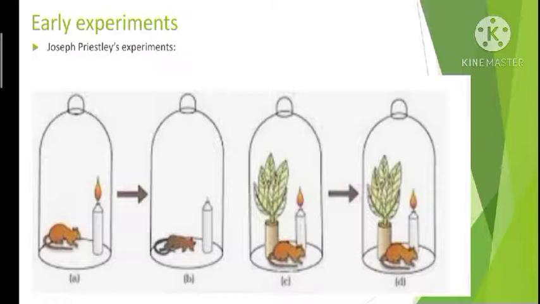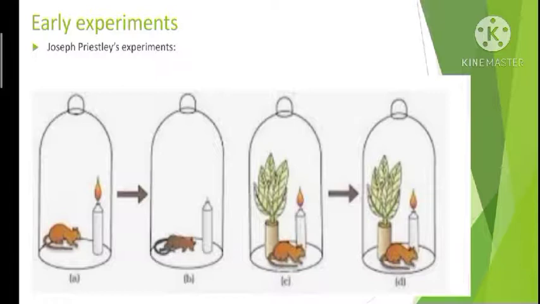Then he took a mint plant and kept that also along with the burning candle and a live mouse. Within the bell jar he kept the burning candle, the live mouse, as well as a mint plant. And he found that when the mint plant was kept, the candle was burning continuously, and the mouse was also staying alive. It did not die. So he concluded from this that plants can restore the air which was used up by the burning candle and the breathing animal.